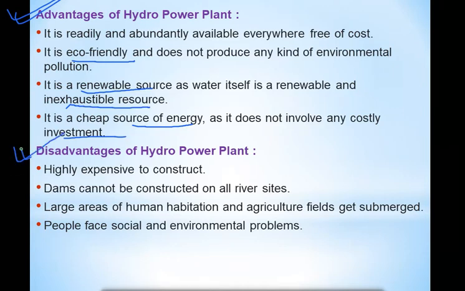Next, but there are some disadvantages also of hydropower plant. Highly expensive to construct. What is expensive to construct?